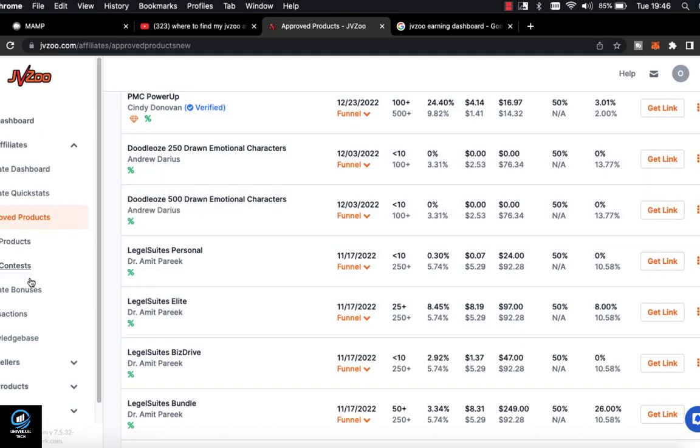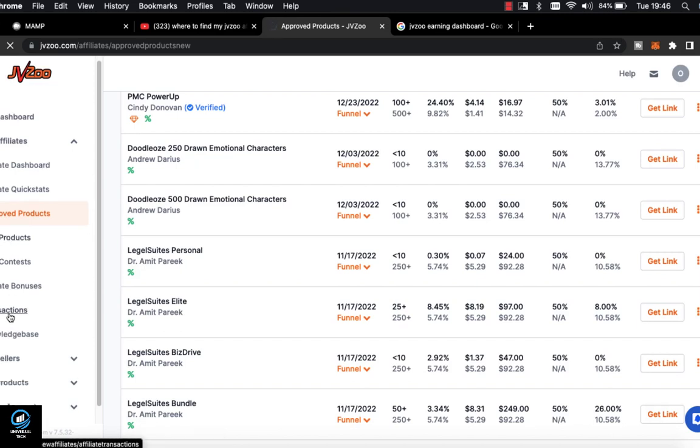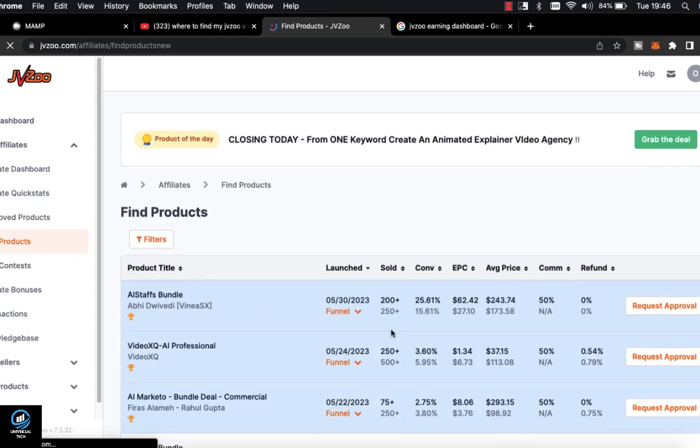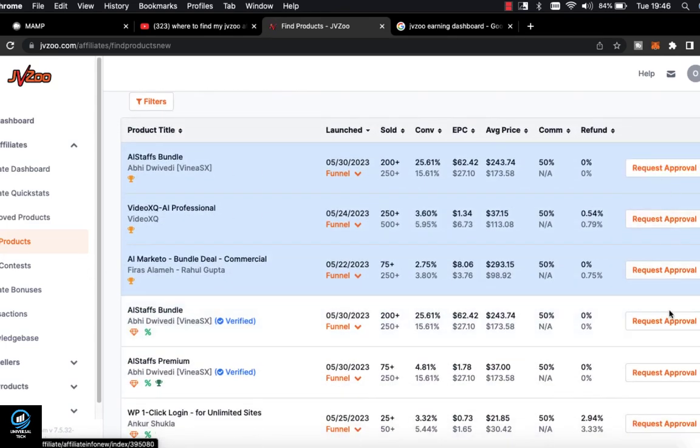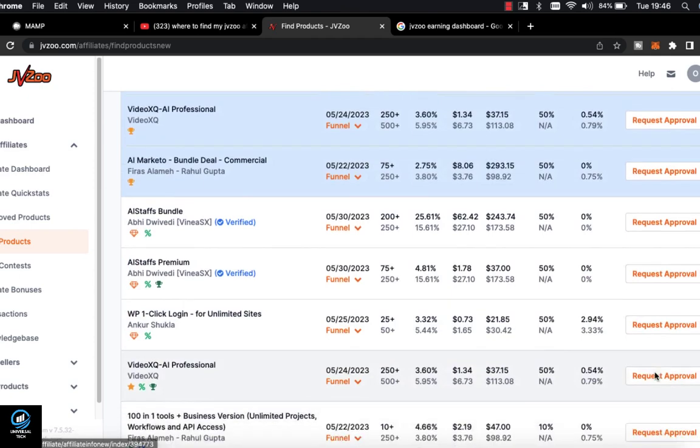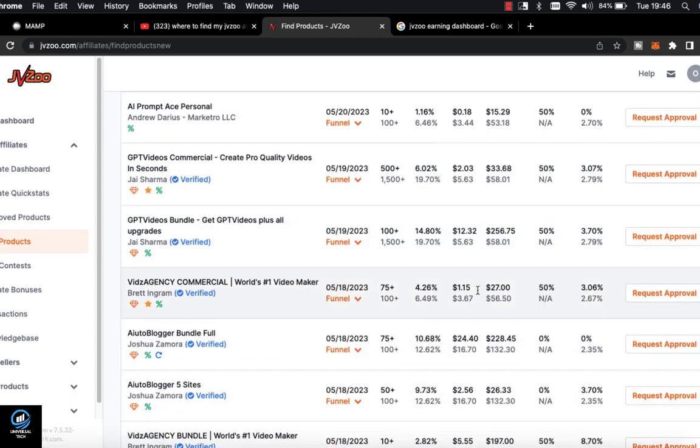What we are here for is to show you how to request for approval fast, and the trick on how you can request for approval so that they will approve it very fast. Okay, let's jump into it right away. Go to find products. Click on find products. Once you click on find products, it will take you to another page. See all this page, you can see request approval, request for approval, request for approval.